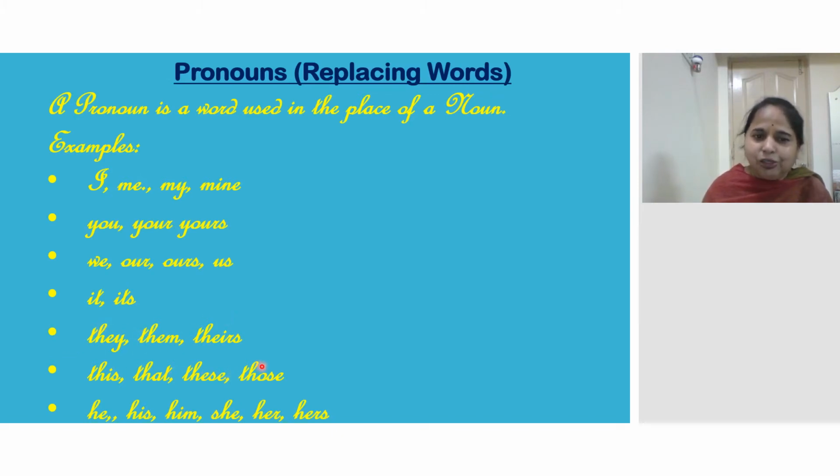This, that, these, those. This is one, these are many. That is one, those are many. This and these are used for showing near objects. That and those are used for far objects. He, his, him are used for masculine gender. She, her, hers are used for feminine gender. Coming to the next, different kinds of pronouns. Let us see.